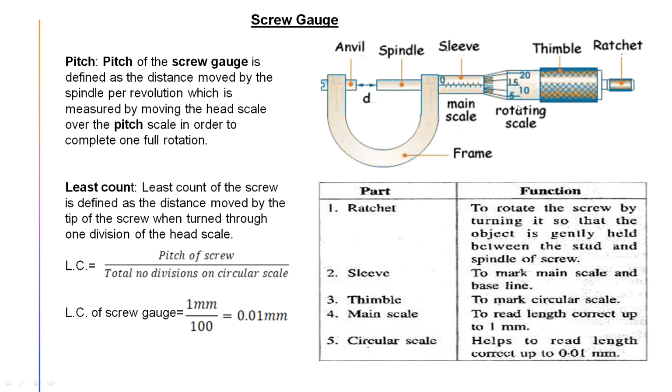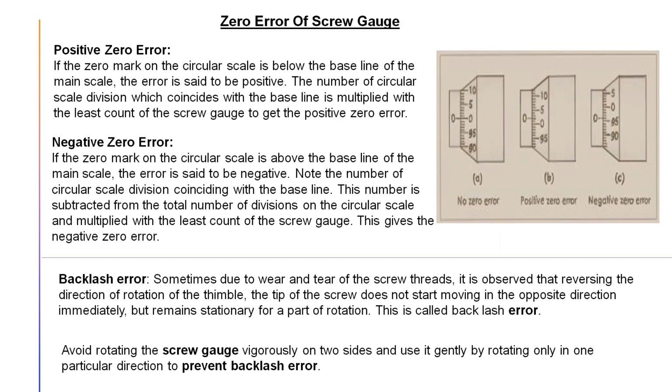But if you use it for a long time, then this does not occur. In the diagram here, with no zero error, you see the zero of the circular scale is just aligned with the zero of the main scale. But sometimes, due to various use, it doesn't align this way. That's why two types of zero errors come.